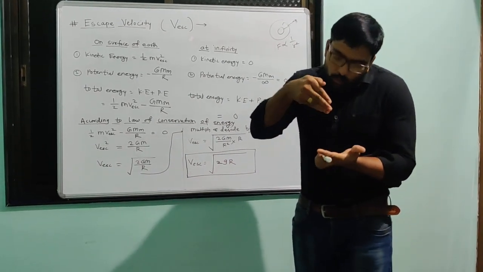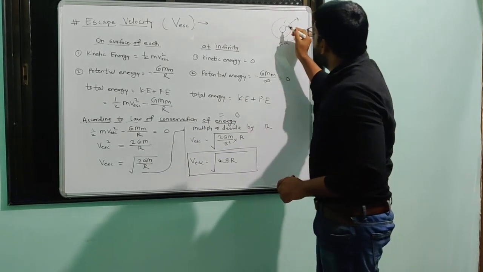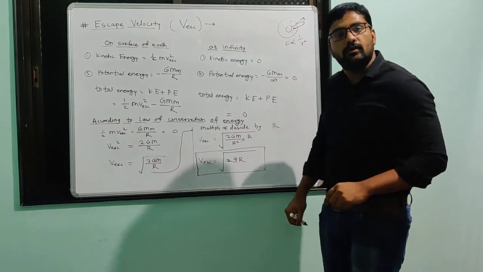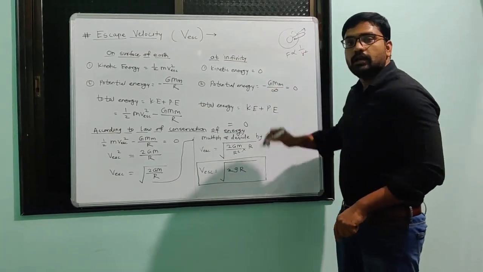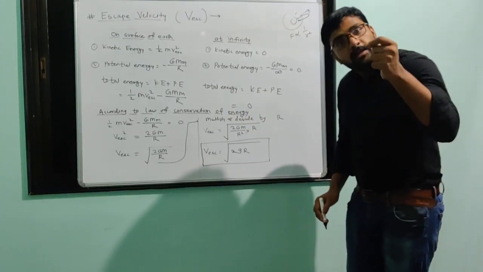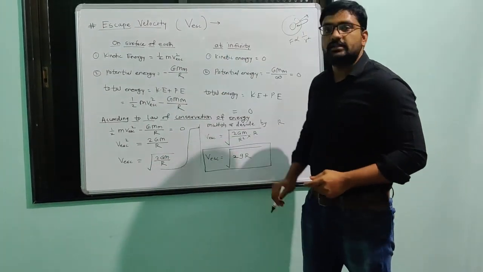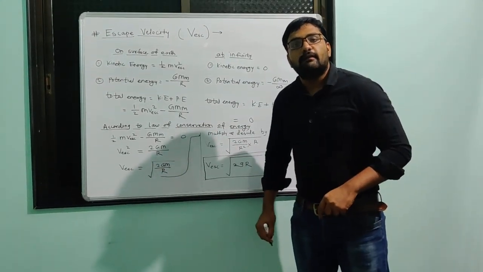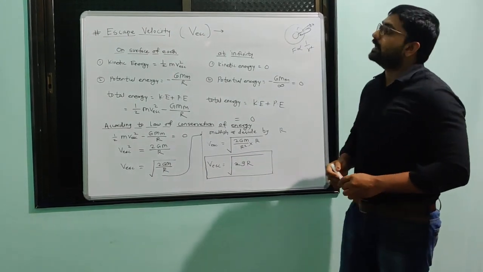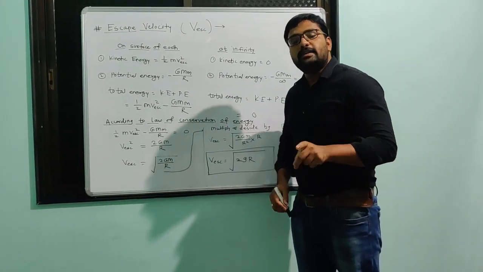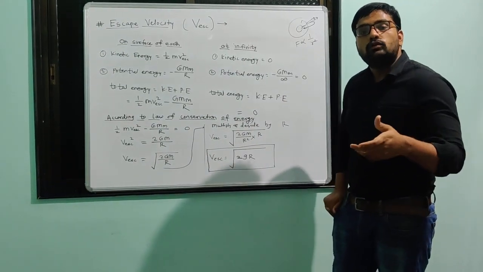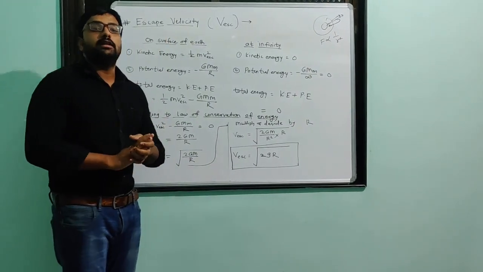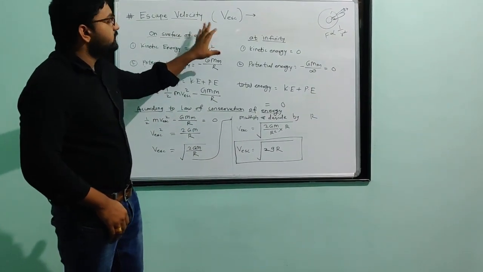But if we give less than that, the object will not go outside the Earth's gravitational influence, and again it will fall on the surface of Earth. But if we give the escape velocity, the object will go directly away from the Earth's gravitational influence. That minimum velocity is called the escape velocity.